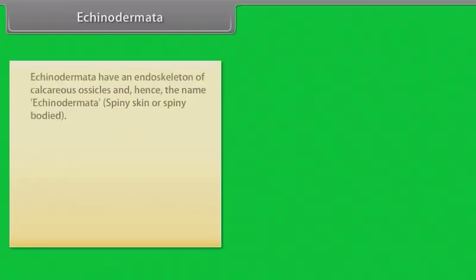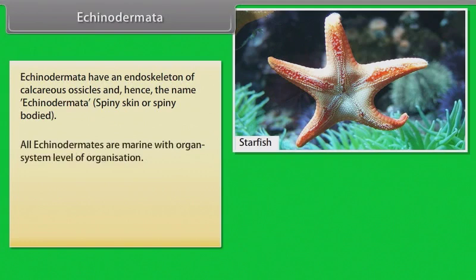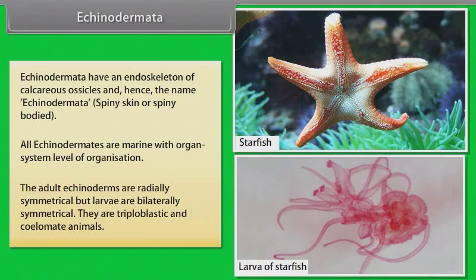Echinodermata. Echinodermata have an endoskeleton of calcareous ossicles and hence the name echinodermata, which means spiny skin or spiny-bodied. All echinoderms are marine with organ system level of organization. The adult echinoderms are radially symmetrical, but larvae are bilaterally symmetrical.